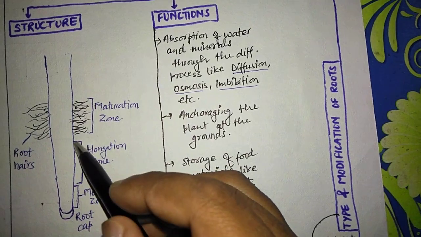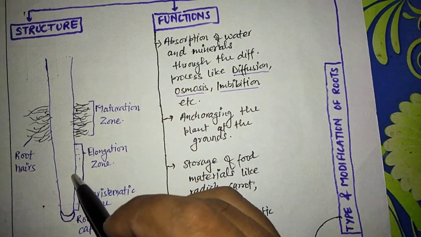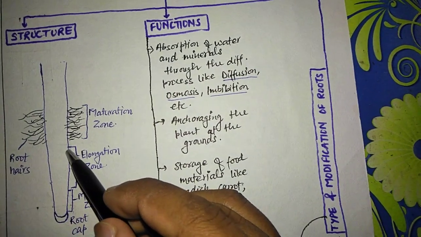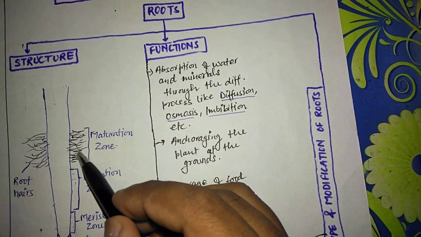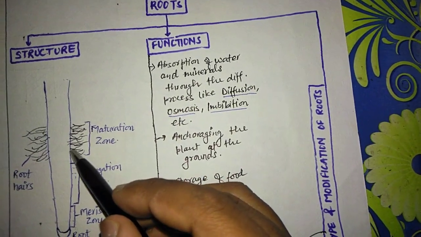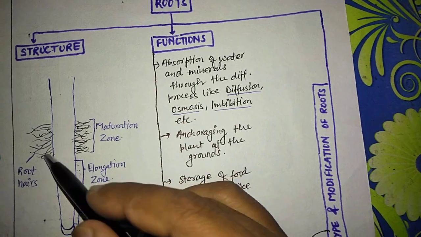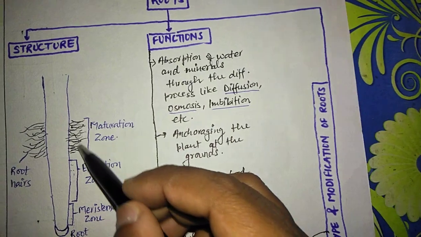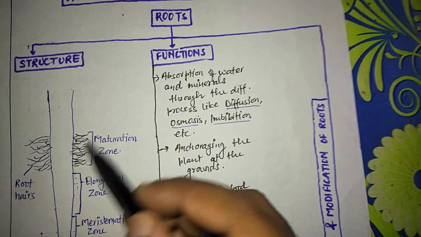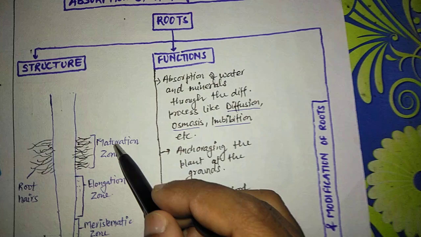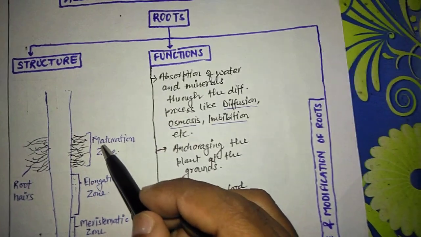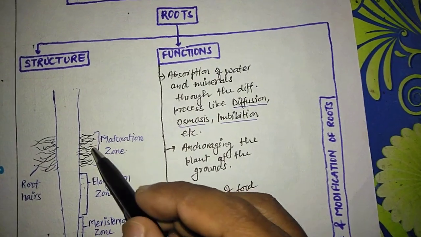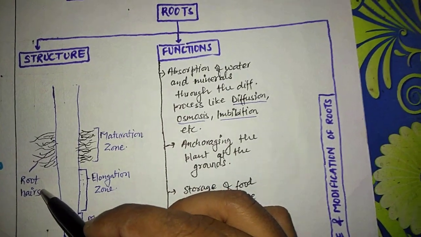Next one is this zone. This is the elongation zone, which means it can elongate itself for particular functions. Next is the zone which consists of some hair-like structures, and these hair-like structures are known as root hairs. This zone is known as the maturation zone, and the maturation zone is mainly responsible for the absorption of water and minerals because of the presence of these root hairs.